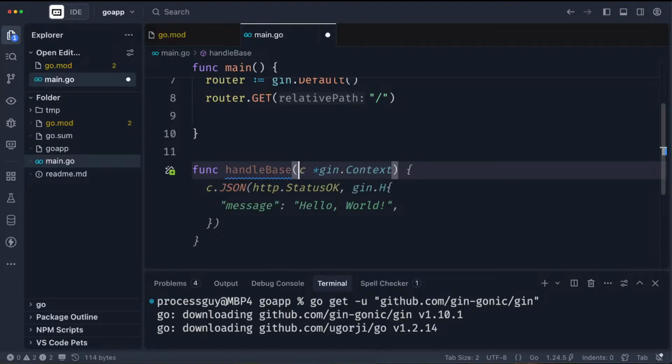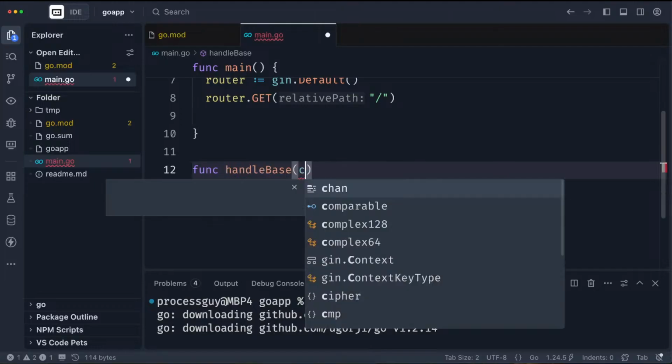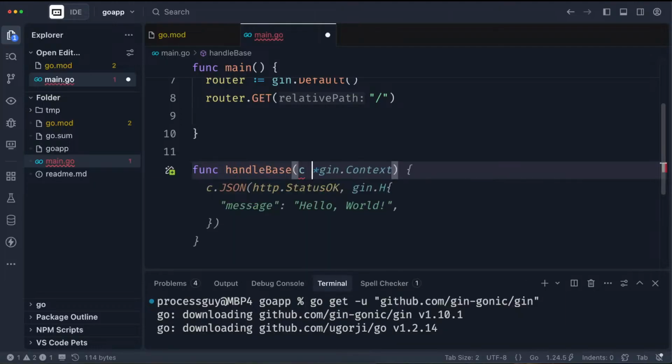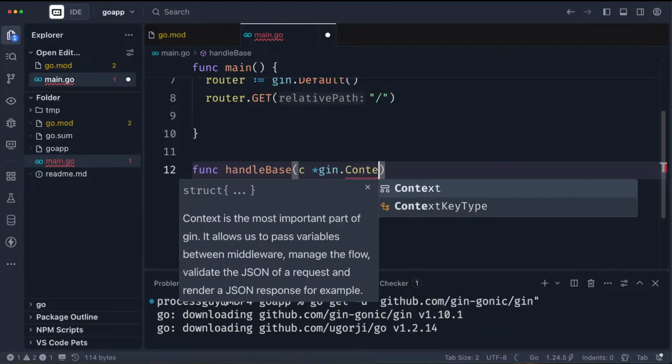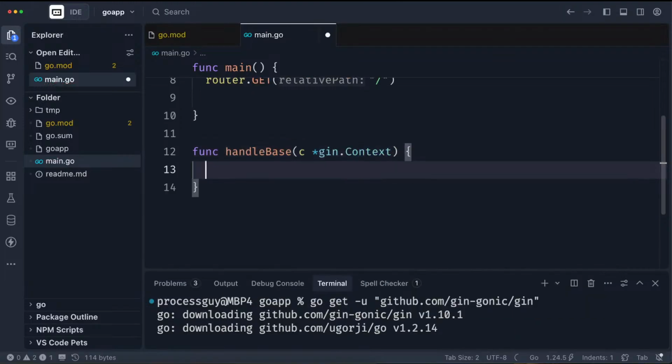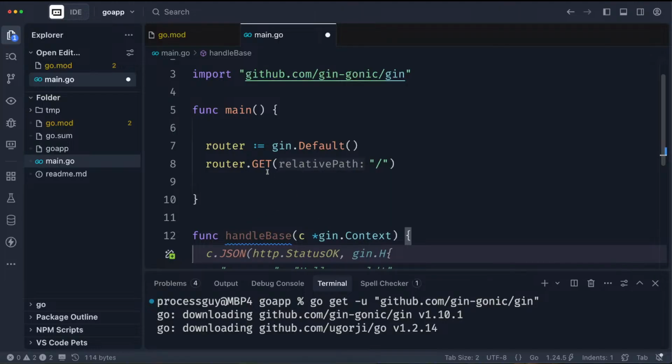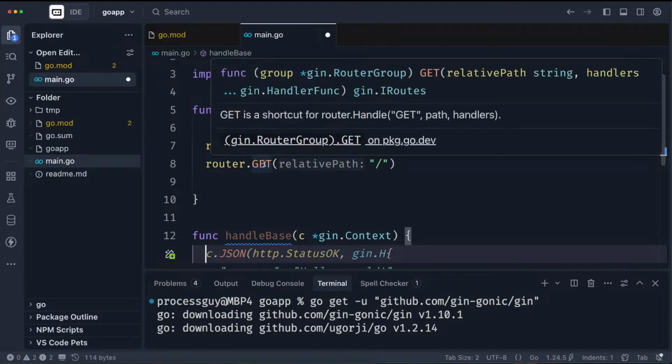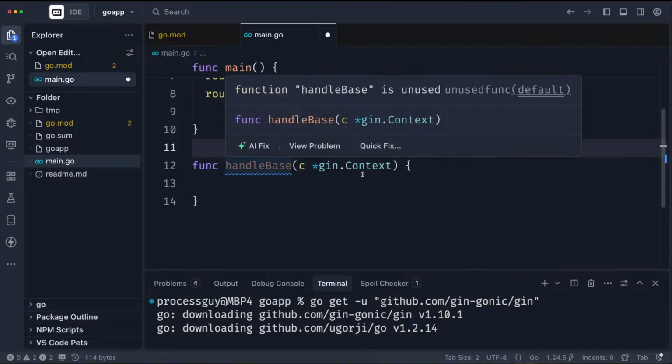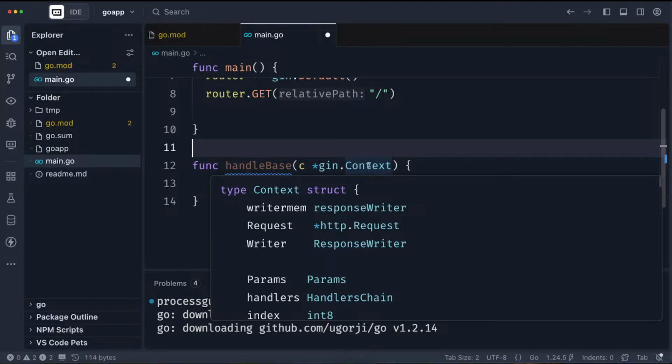So the next thing is the context. The context is what is happening in the entire world, and it's putting it inside this C. You guys will see what I mean by happening in the entire world. So just look at this as the format. What I mean by the format is that the GET requires something they call a handle function. The GET requires what they call a handle function, and that's what we're trying to create. And the handle function requires you to pass the context. The context is what is coming from the outside world.